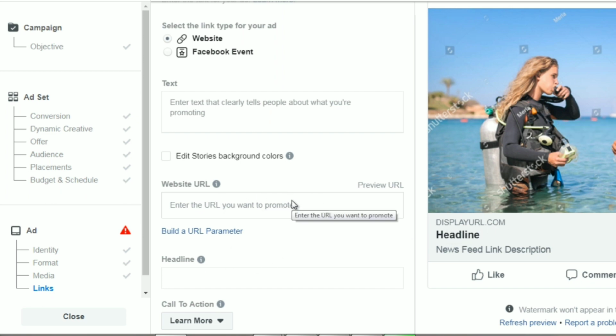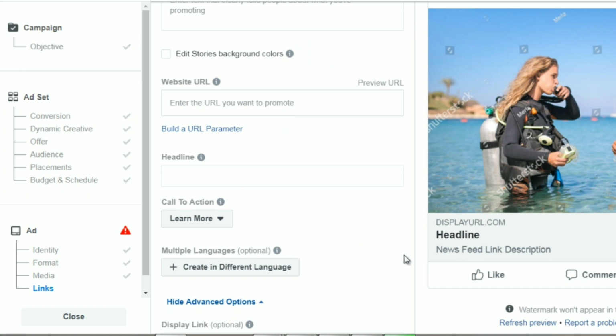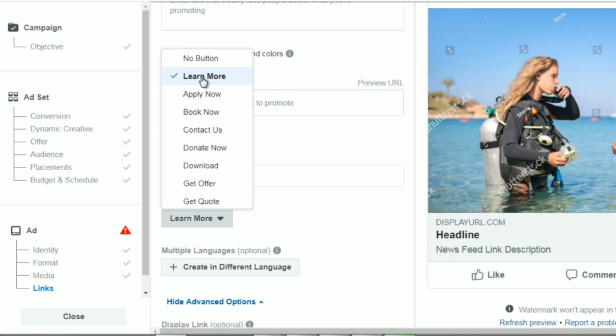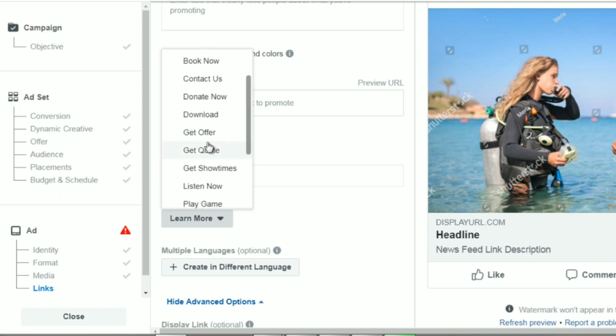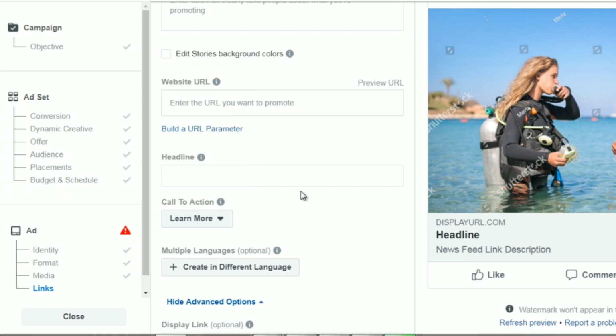So if you enter the website URL, display the URL here. And then you have the headline, you have the call to action, which appears to the further right. Let's see if we can move that over, but it's going to be on the right-hand side. So the call to action can be learn more, apply now, book now, contact us. So it really depends on your offer, and you can go from there.